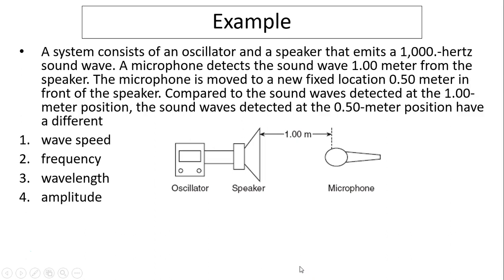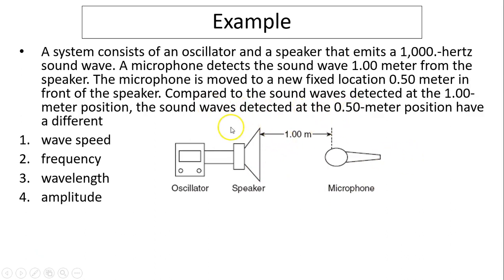Another example. A system consists of an oscillator and a speaker that emits a 1000 Hz sound wave. A microphone detects the sound wave 1 meter from the speaker. The microphone is moved to a new fixed location, 0.5 meters in front of the speaker. So in this case, when you're detecting the sound, the microphone isn't moving. It's just at one location, then at another location.